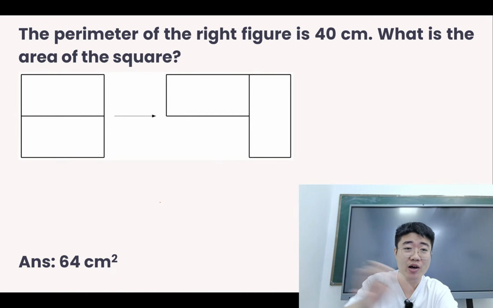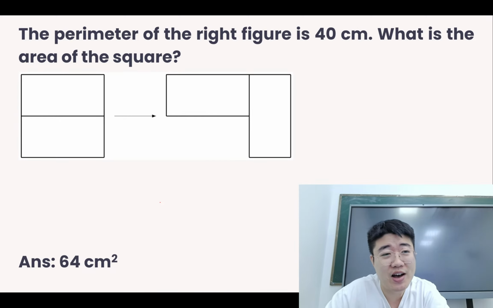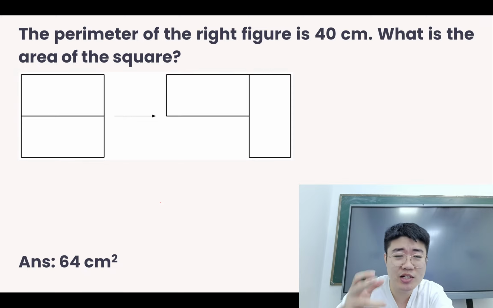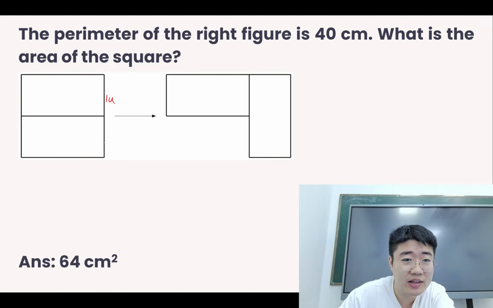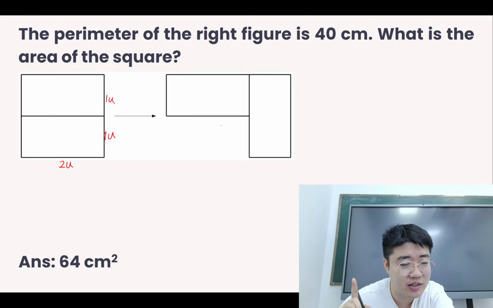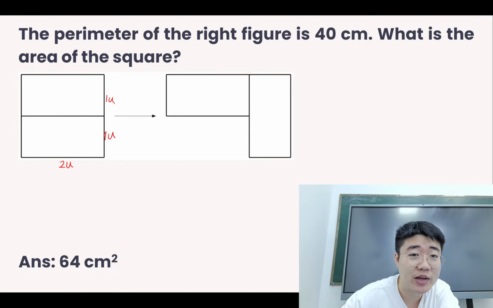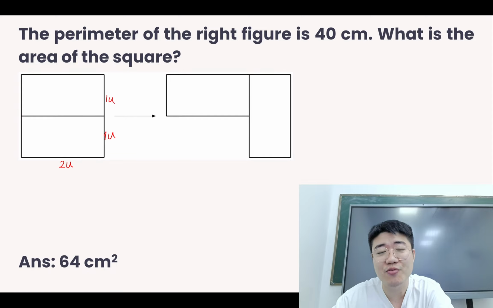Now, of course, this one we also discussed before, the area and the perimeter. So just now we chose the other question. You label the one side of them with the units. So there's 1 unit, 1 unit. So the other side of the square will be 2u. And then you just transfer everything to the other figure in order to check. Okay? This one you can go back and try. The answer will be 64.